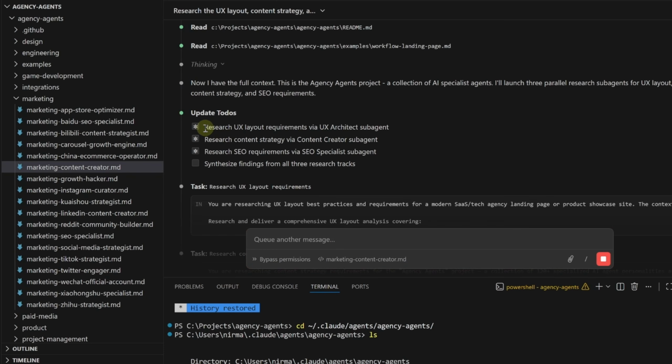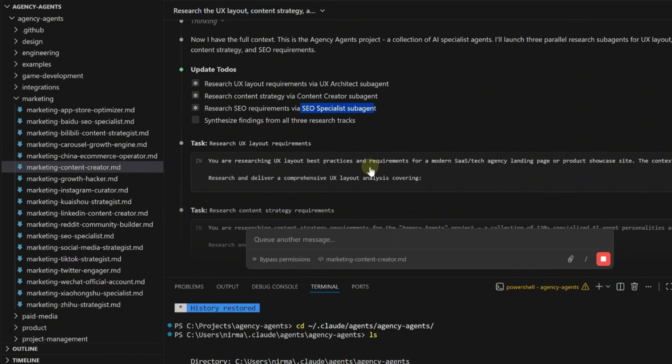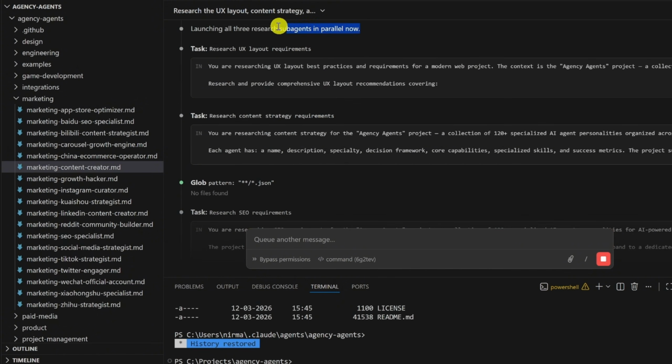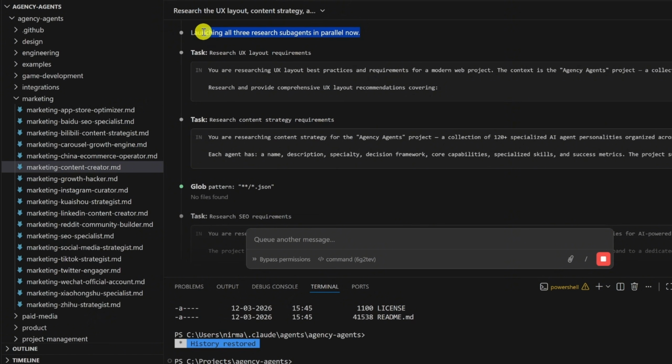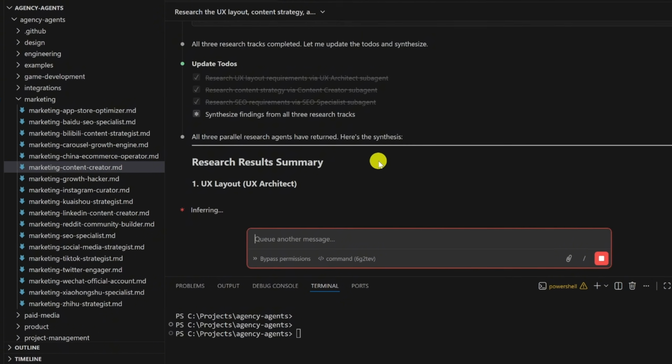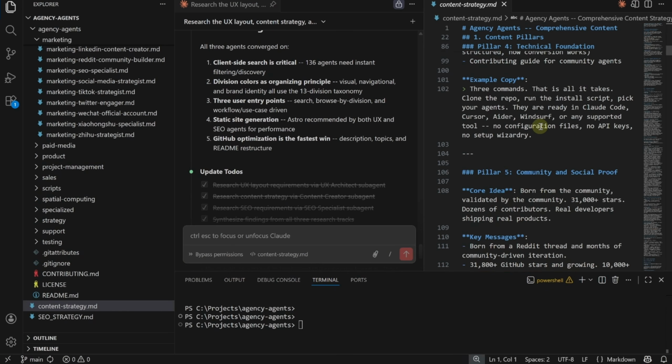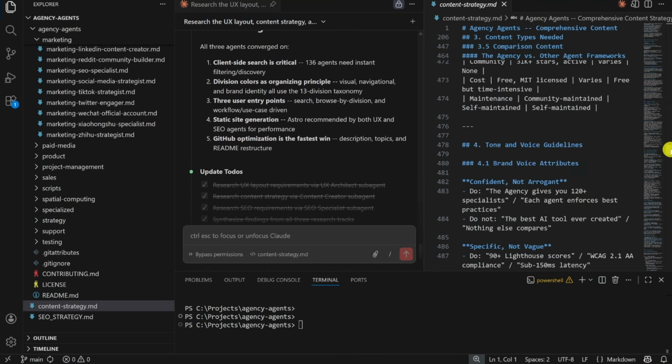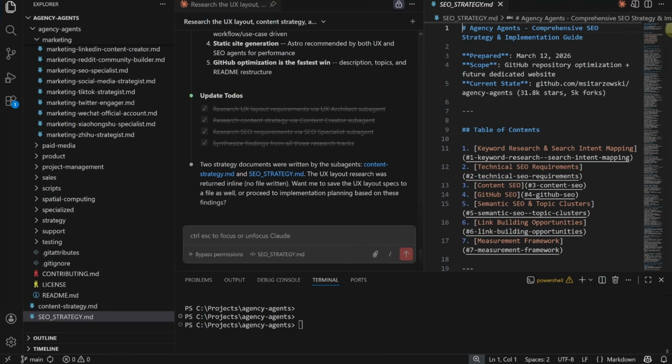And look at these to-dos. First one is research UX layout requirements via UX architect subagent. Second is research content strategy via content creator subagent. And third one is research SEO via SEO specialist subagent. And it has launched all of these 3 subagents in parallel. All the 3 subagents are now done. It has created these documents that contain a detailed content strategy and SEO strategy.